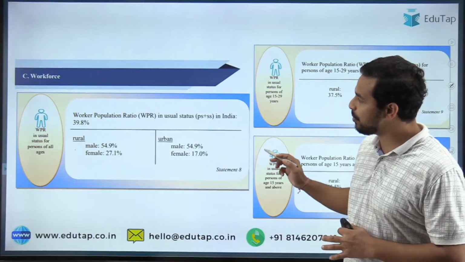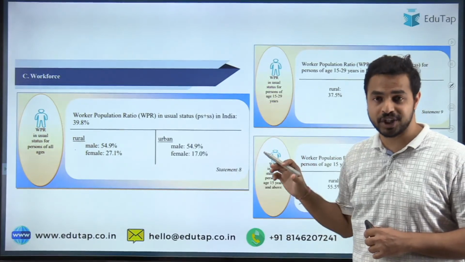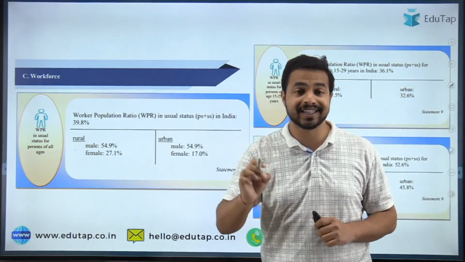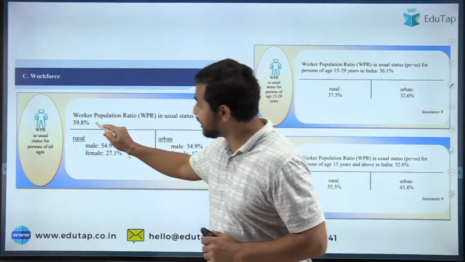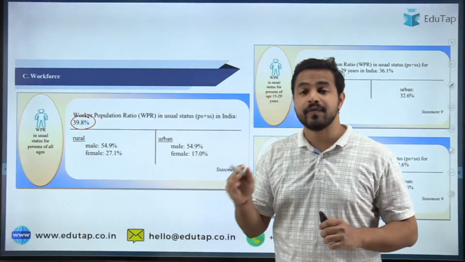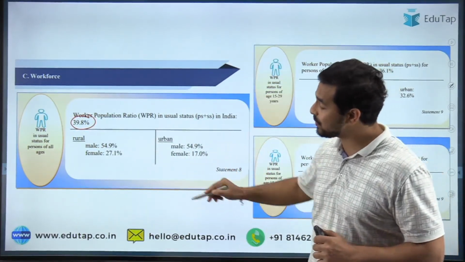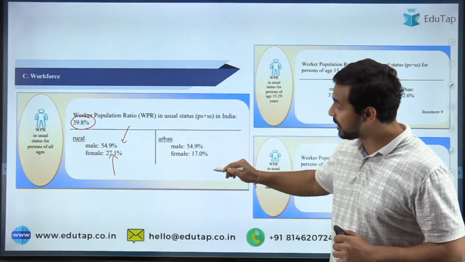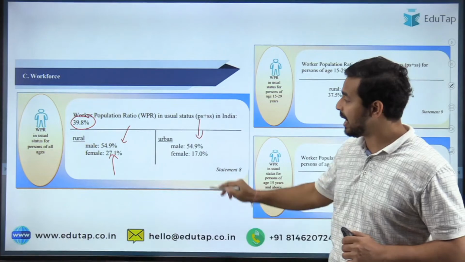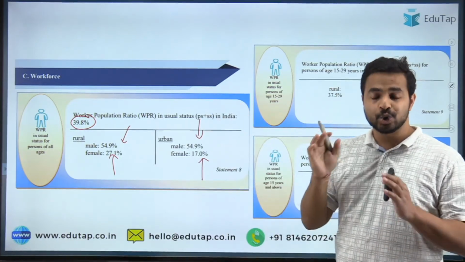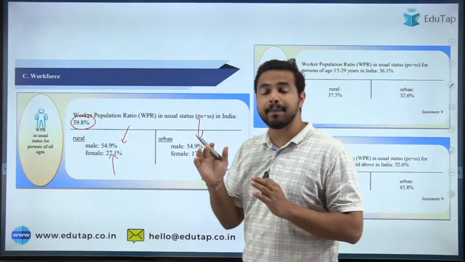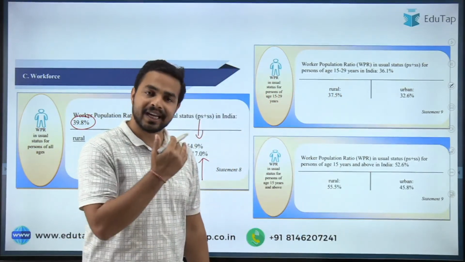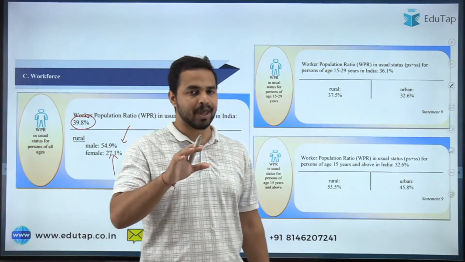So here you can see, when I talk about the worker population ratio, it is most important to remember the overall India values. That is 39.8%. When I talk about the rural areas, it was 54.9% for the male and 27.1% for the female. In the urban areas, 54.9 for the male and 17.0 for the female. So these are the important parts. Apart from that, for the age group of 15 to 29 and above 15 years, it is already mentioned here. You can just go through them on your own.